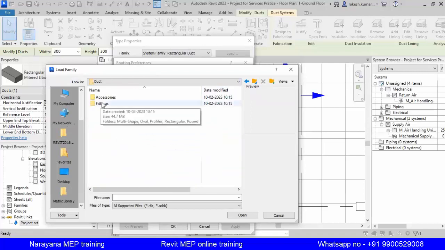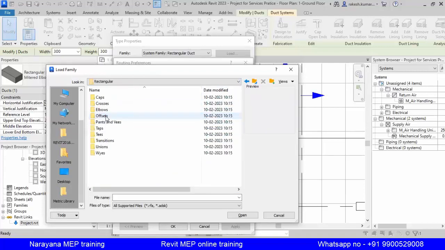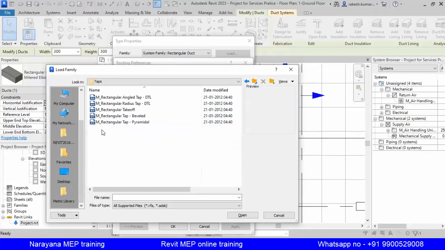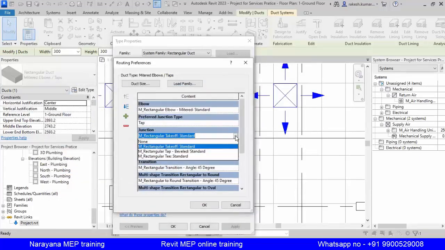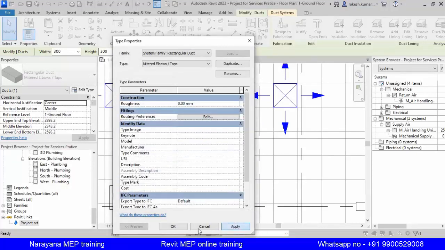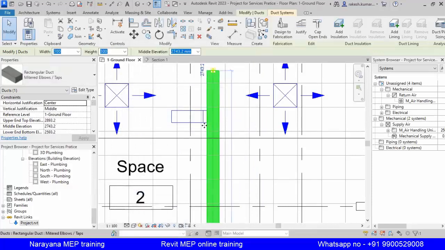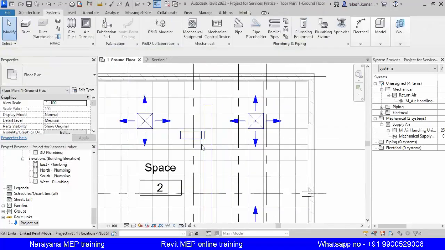Duct, fitting, rectangle, tab. Okay, this one, open. It will take some time to open. Now here in the drop down you can change that. Okay, apply. Now you draw anything, it will be beveled.